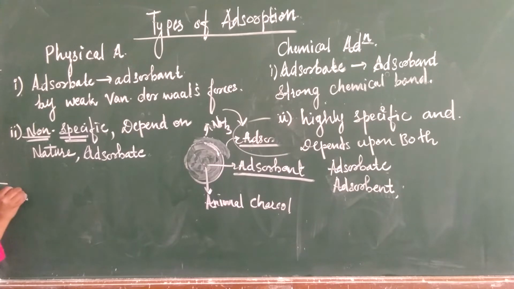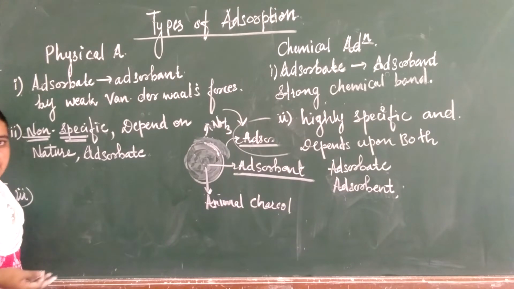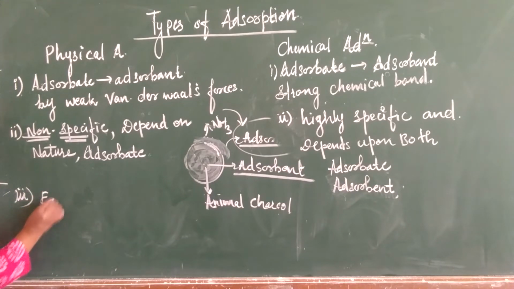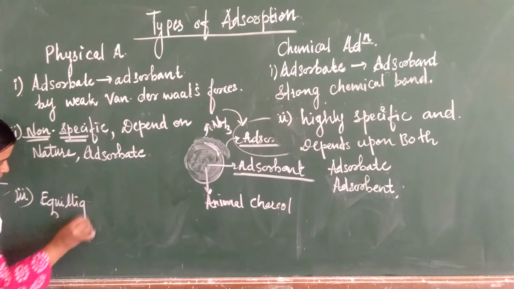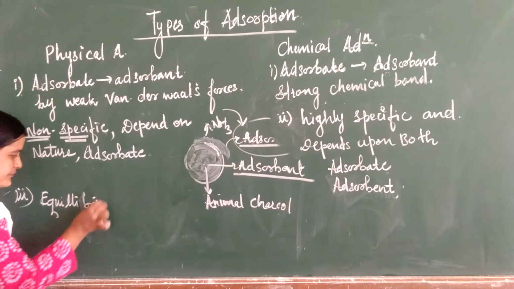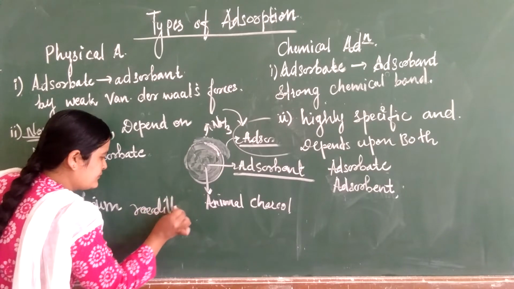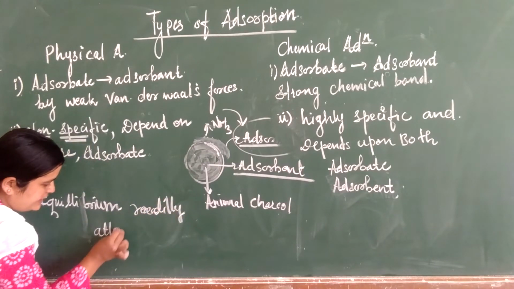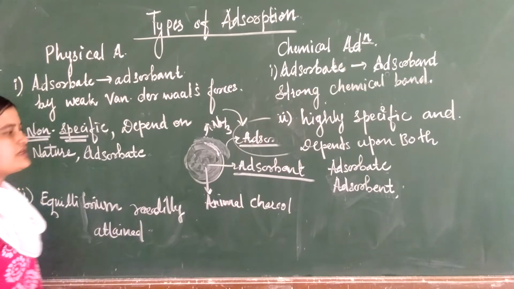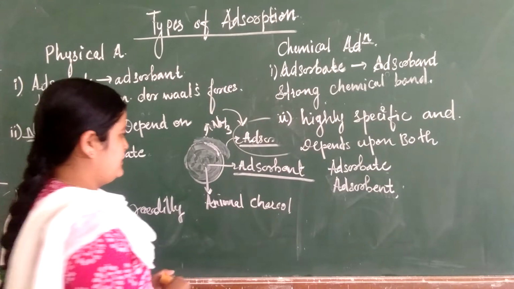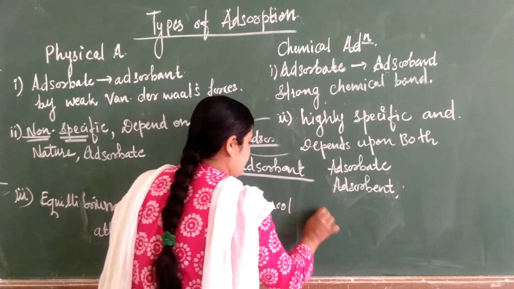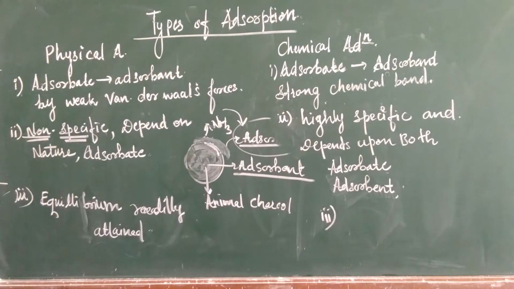In the third difference, in physical adsorption, equilibrium is readily attained, meaning it is sometimes attained and sometimes not. In chemical adsorption, the third difference is that equilibrium is attained slowly.